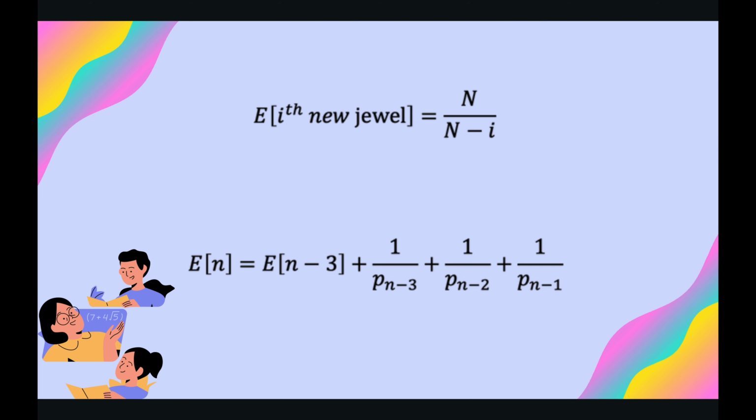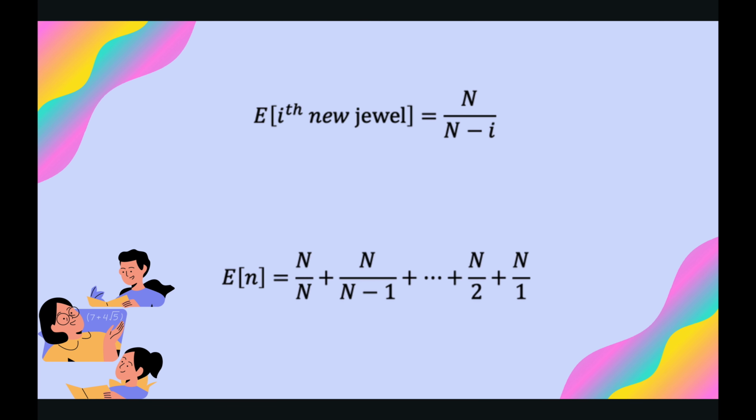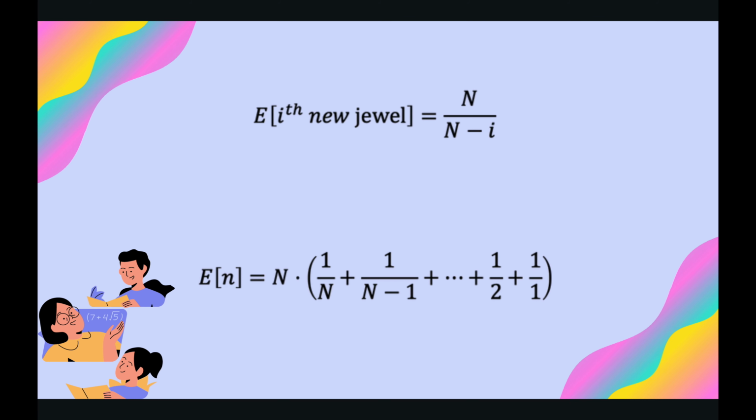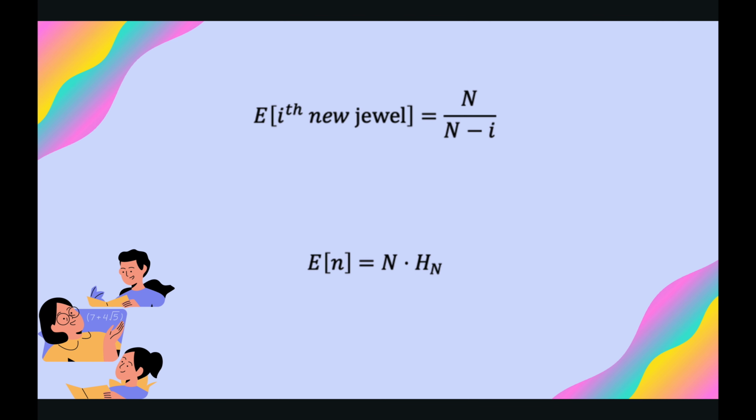And if we keep doing this until 0, we get E_n as the sum of 1 over P_0 up to 1 over P_(n-1), from which we can factor out n. So we get n times (1 over 1 plus 1 over 2 plus 1 over 3 plus ... until 1 over n). We call this the n-th harmonic number.